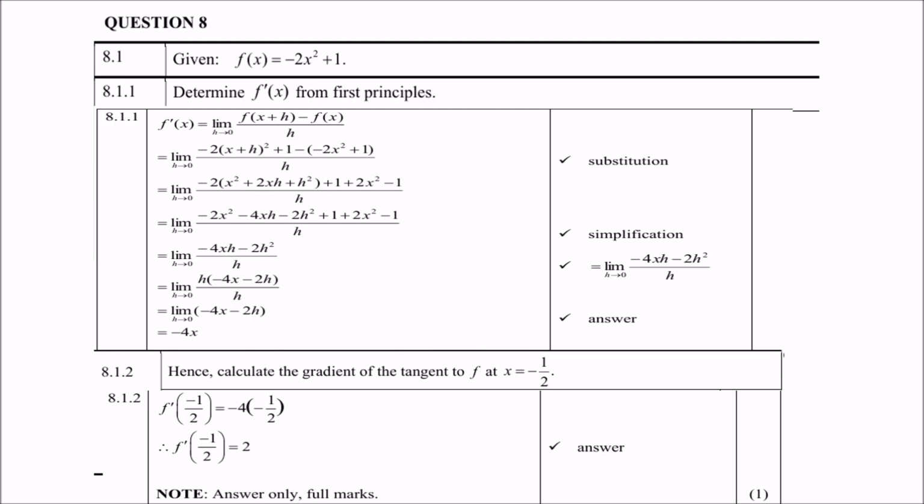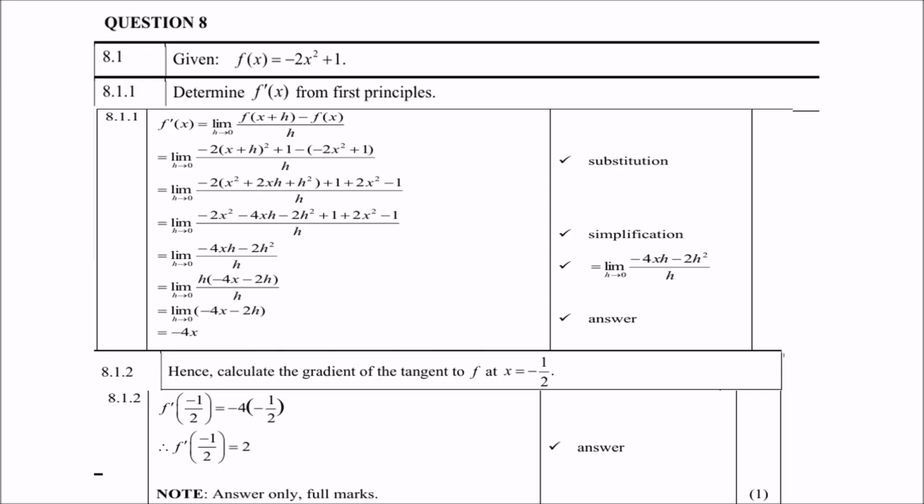until you get to the third last step, where you must take out h as a common factor. Now remember, this will always happen. H will always be a common factor for the simple reason that h must cancel. Because remember, division by 0 is not allowed. So people, if you don't get to that step, then you must know I must go back because you've made a mistake somewhere along the way. So please remember that. Then of course the limit as h approaches 0 of minus 4x minus 2h will then be negative 4x.